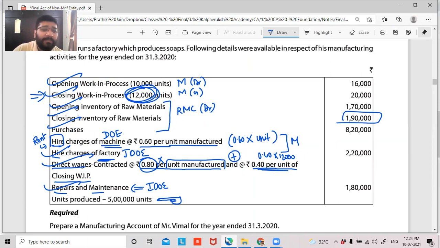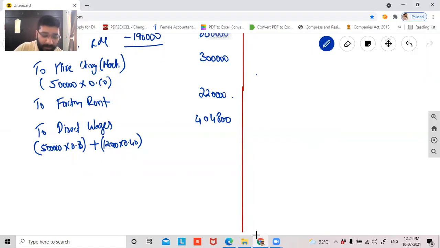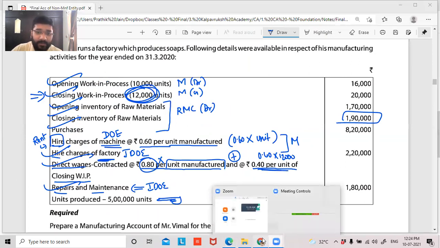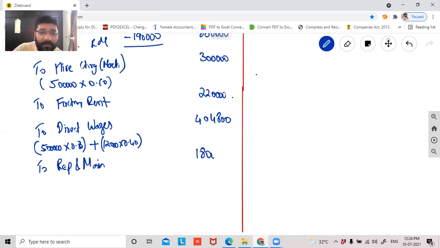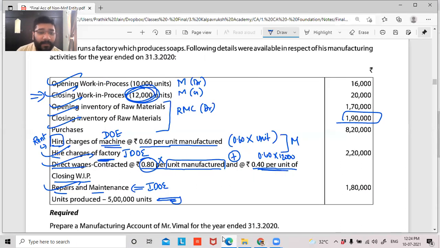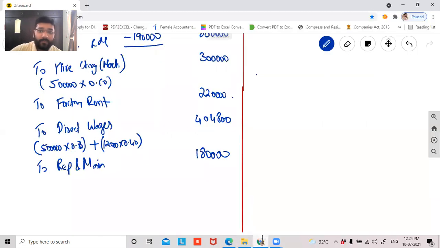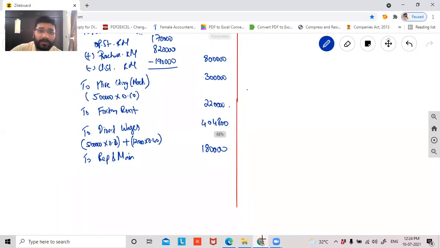Okay. Next, repair and maintenance, guys. Indirect expenses. Will it come or not come here? To repair and maintenance. What is the price? 1,80,000 rupees. Guys, have we captured all the transactions? Now, can you please tell me what is the cost of production, guys?